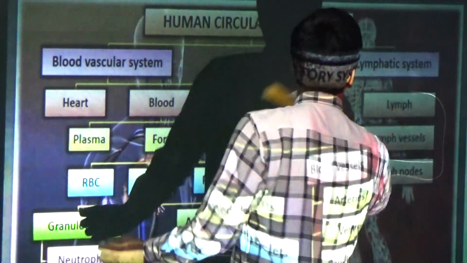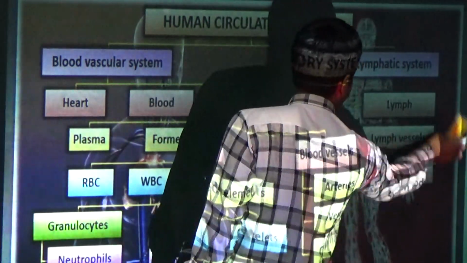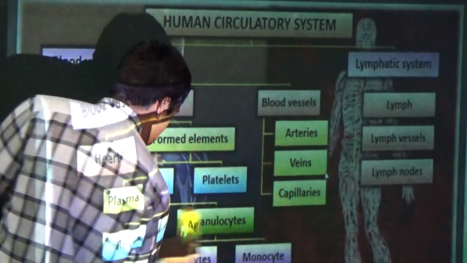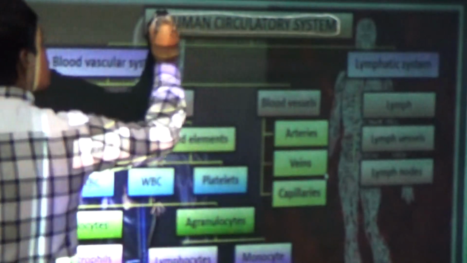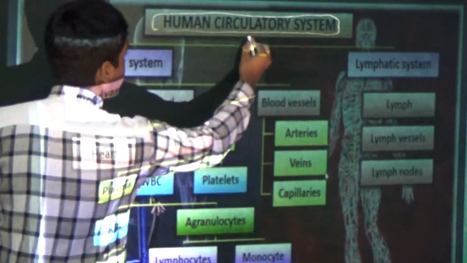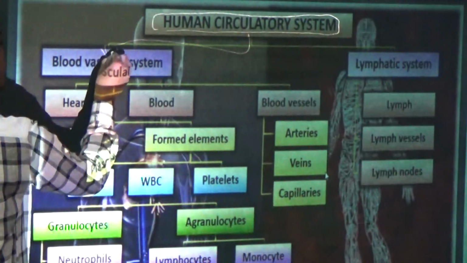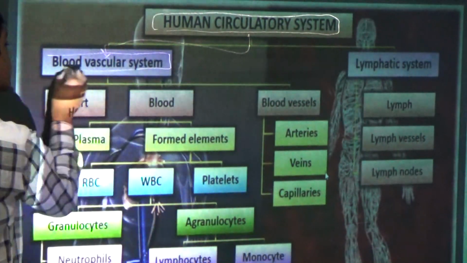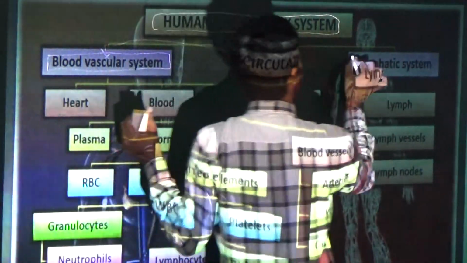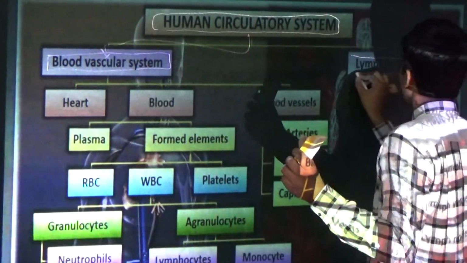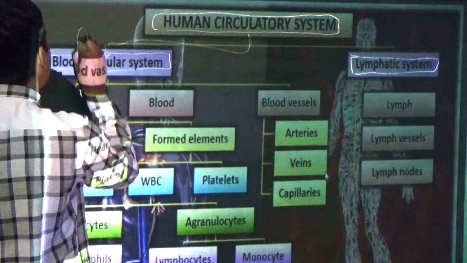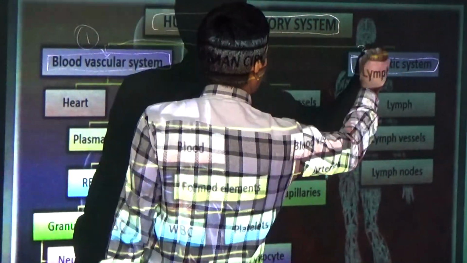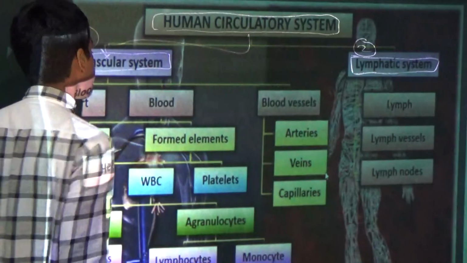Okay. Now we will see first the human circulatory system. Human circulatory system is divided into how many types? Blood vascular system and the lymphatic system. First, in this session, we will discuss only this, and in the later parts of this chapter we will discuss the lymphatic system.